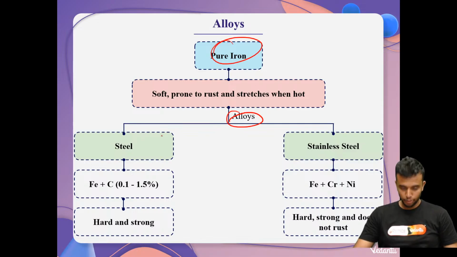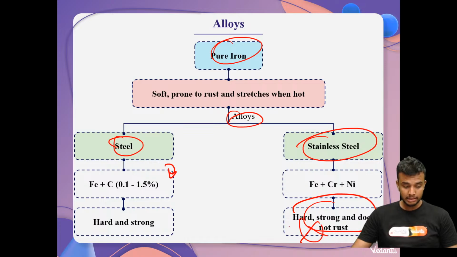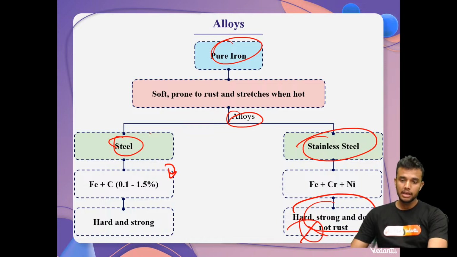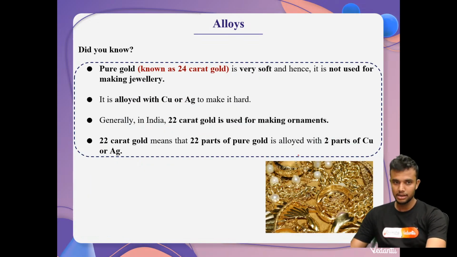We have two alloys of pure iron: steel and stainless steel. What is the use of this? Both are strong, but sometimes steel gets rusted after a long time. Stainless steel never rusts, any time. Here steel has iron and carbon. In stainless steel, iron, chromium, nickel are there.